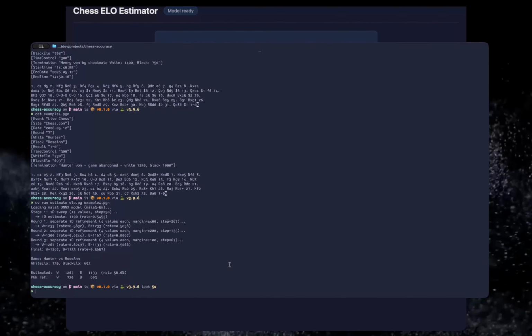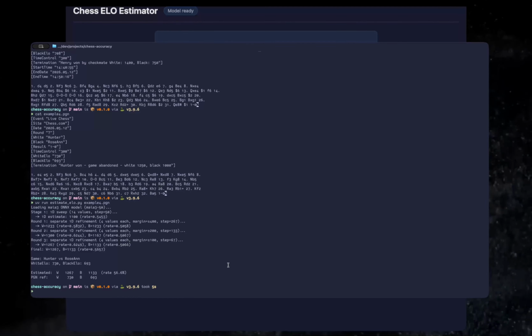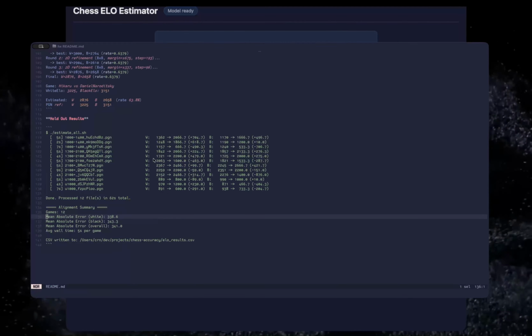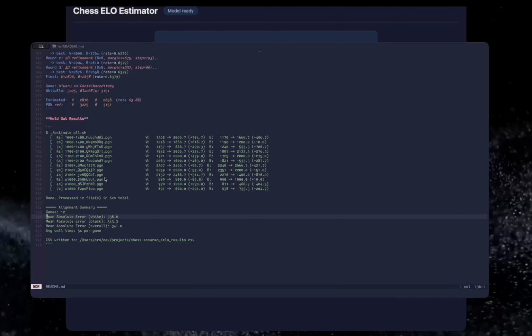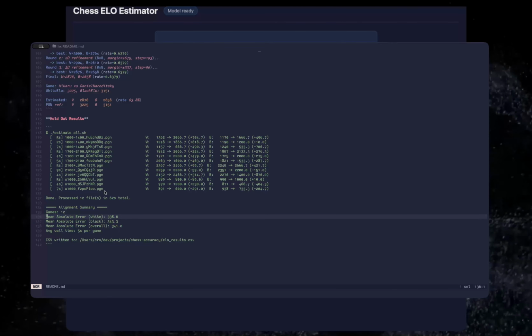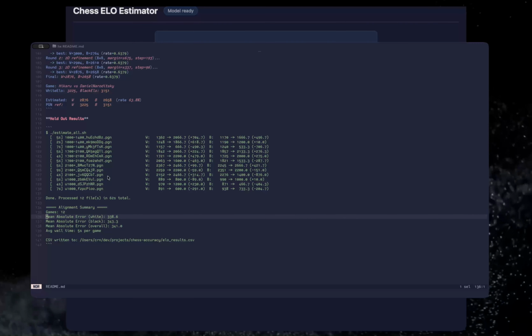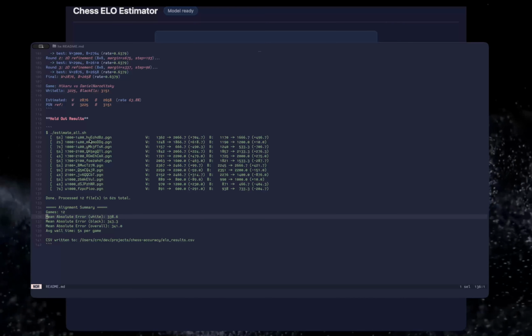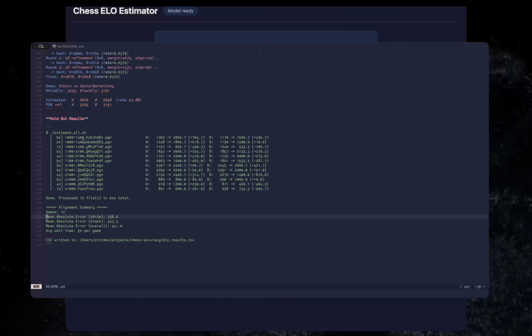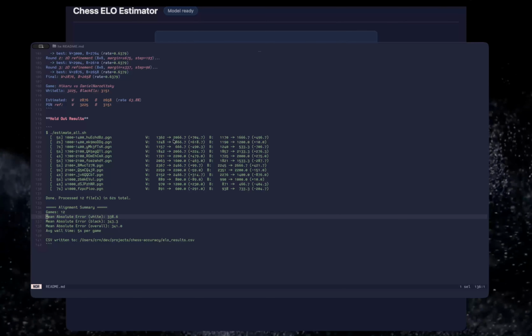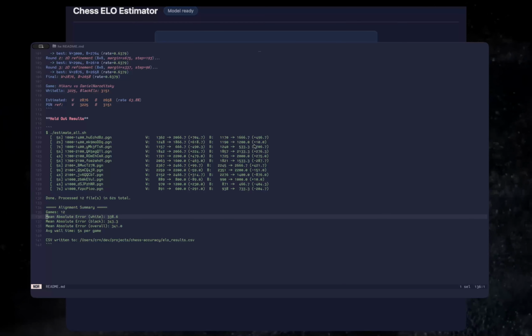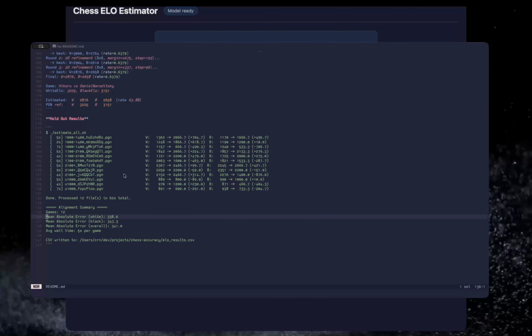So I did run some more analysis, and just to show you what it looks like, I ran it across different types of games that I pulled from Lichess. You can just download a whole bunch of games from Lichess. And for the 1,000 to 1,400 range, it got these as the ranges, and you can see the relative error and so on.